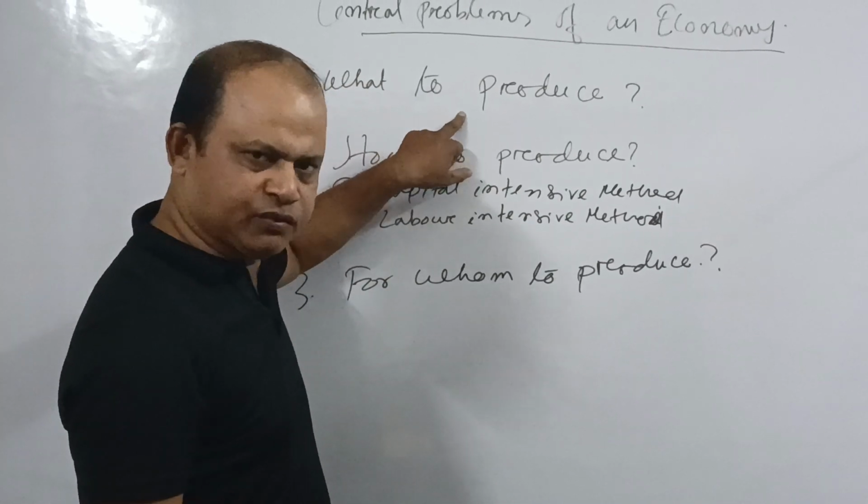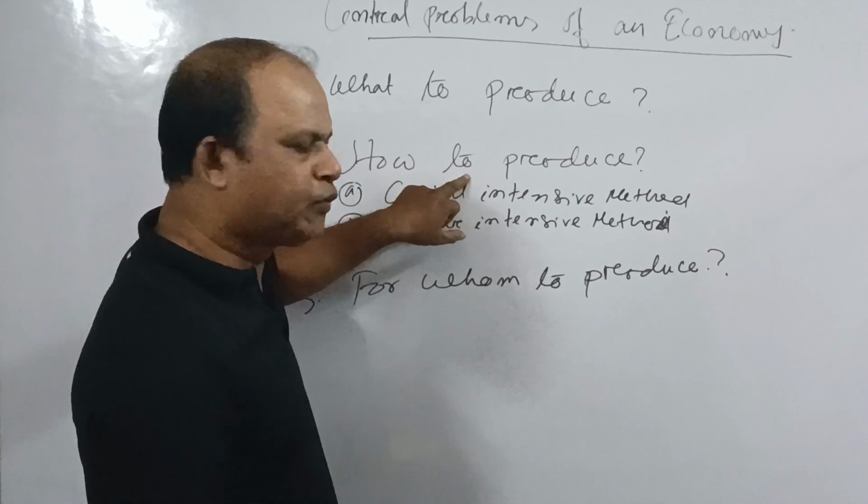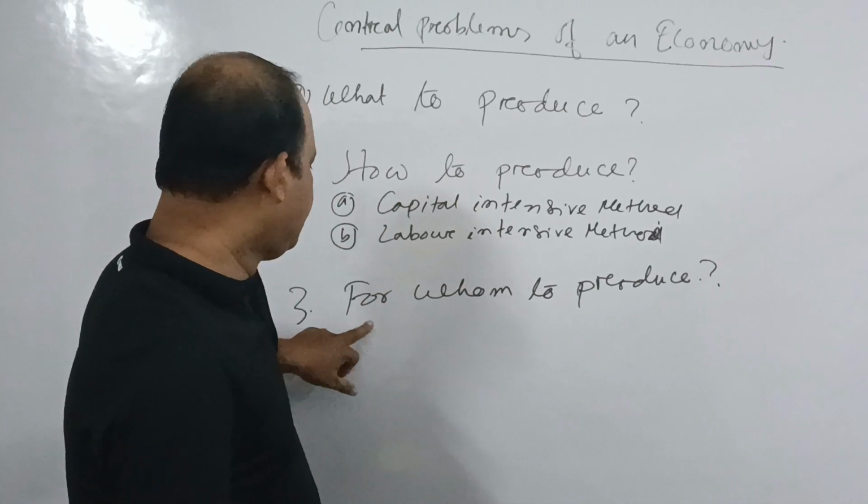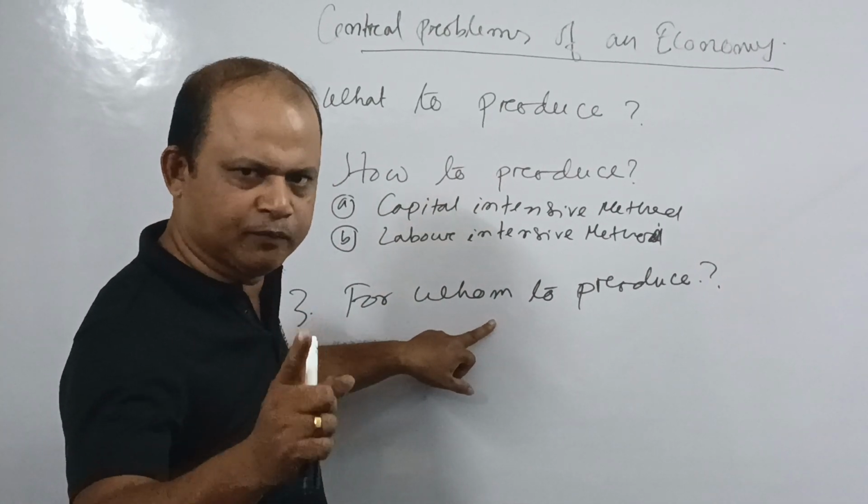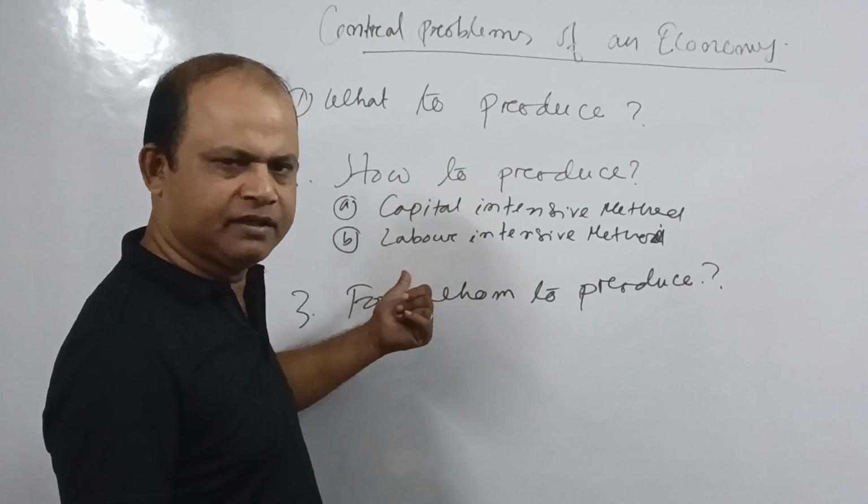So what to produce is the first central problem, how to produce is the second central problem, and for whom to produce is the third central problem, and I have explained why all these arise.